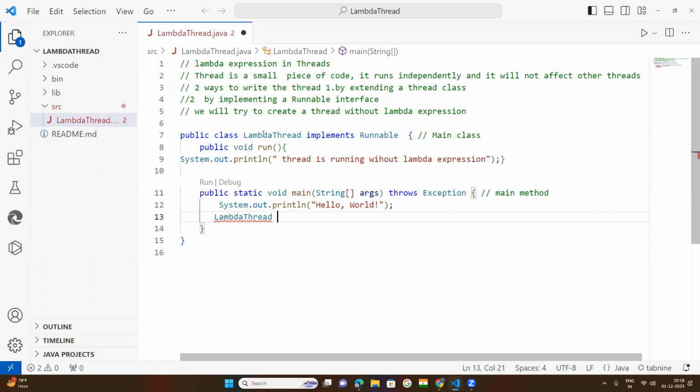For that I am going to create the object of lambda thread, and the object name you can take anything like XYZ, it doesn't matter. Then the new keyword is compulsory, after that the same class name one more time, then the brackets, then terminate with the semicolon.